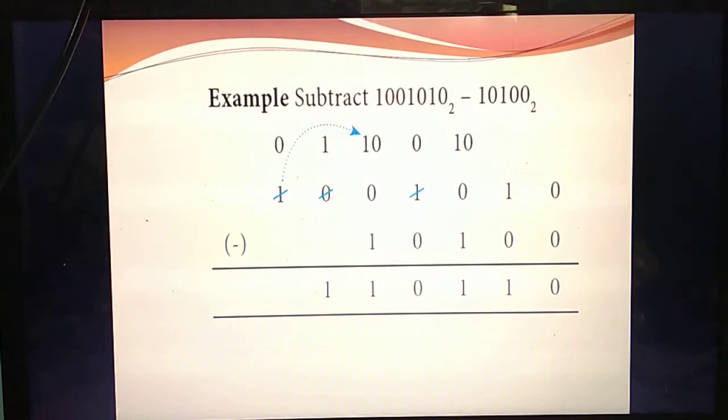Okay, so this value is 0. Again you are subtracting from this value, so this value will get 0. Now this 0 will get 1. Why? You have subtracted. Now subtract 0 minus 1, the answer is 1.